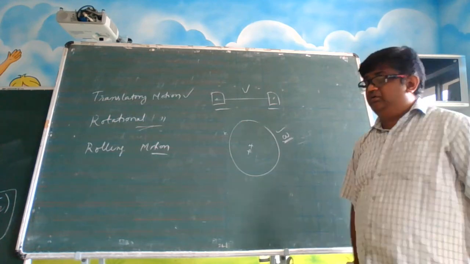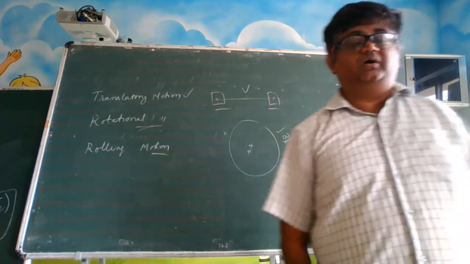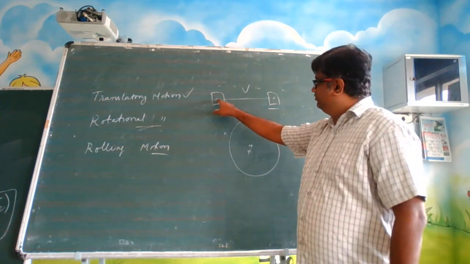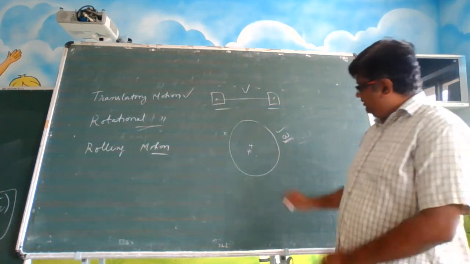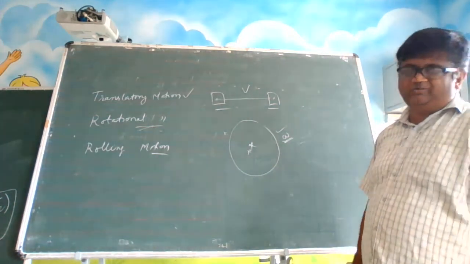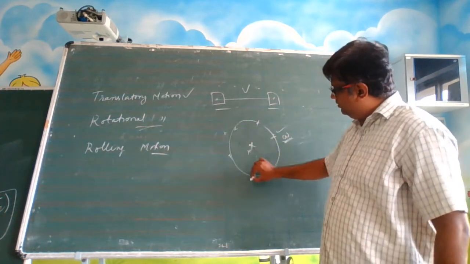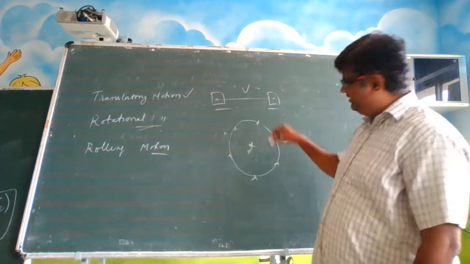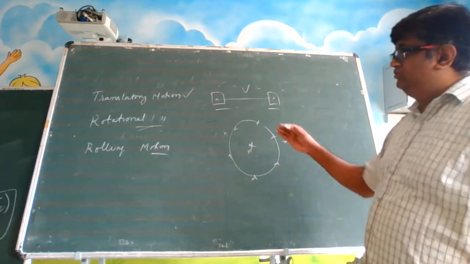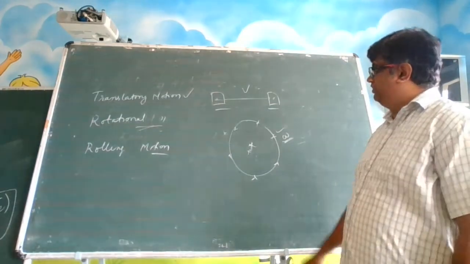And while discussing the center of mass, I told you that the center of mass only undergoes translatory motion. Recollect that. It's a very important point. You see here, the center of mass from here, it came over here. But here, let us say the center of mass was at the center. The center of mass is there only. The particle is rotating around. But where is the center of mass? Center of mass is there only. So the center of mass usually undergoes translatory motion, but never rotational motion. Okay, so rotational motion, you understood now?